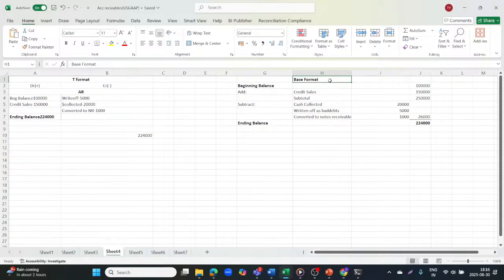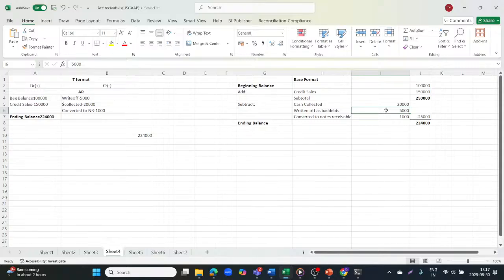And on the right side, if you see, this is your vertical format. You can show it in a different way like this also. So the beginning balance of accounts receivable is 1 lakh, which you were showing on the debit and credit columns. That was a T format, and this is what you can say a vertical format. Then we'll add, if you've done the credit sale, accounts receivable gets increased, so the balance will be 2,50,000. Okay, then we'll subtract the cash that has been collected. So 20,000 have been collected.